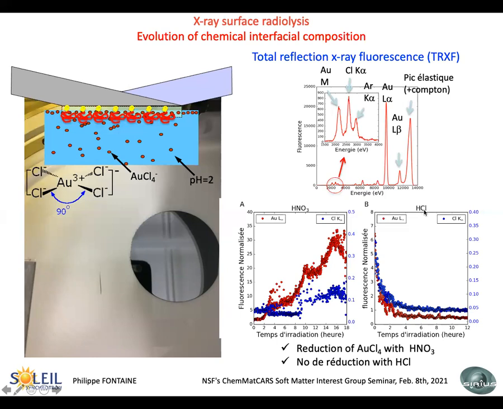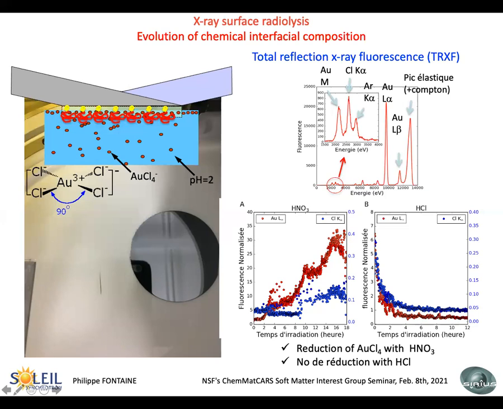But then, in fact, we have also chlorine in this, so we don't like to have two sources of chlorine here. So we switched to nitric acid, and this time we were very happy to see this evolution of the fluorescence. So be careful. Here, in blue, you have the chlorine. So you see something maybe, but you are just doubling the intensity here, and with a very strange fluctuation. But if you look at the gold intensity, we are here almost at 1, and we are going at the end to 30.